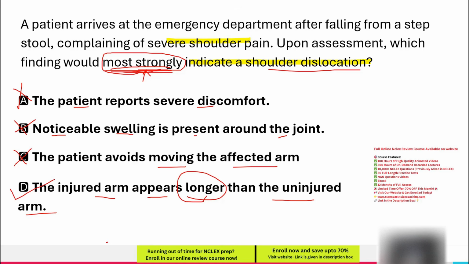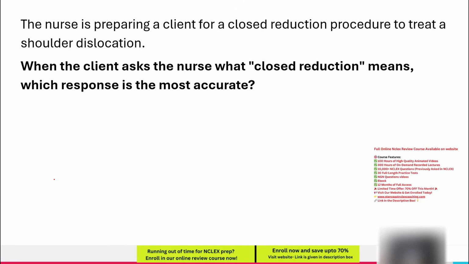Let's dive into the next question. The nurse is preparing a client for a closed reduction procedure to treat a shoulder dislocation. When the client asks the nurse what closed reduction means, which response is the most accurate?